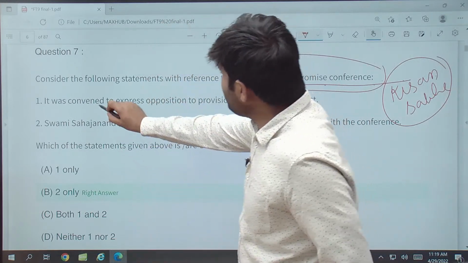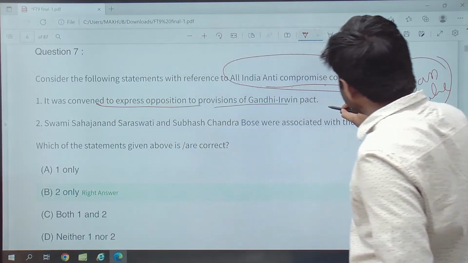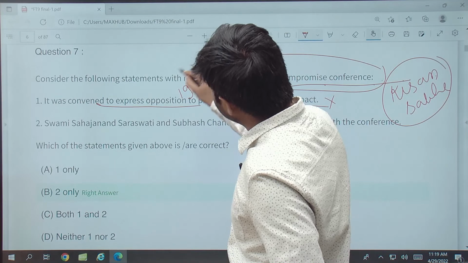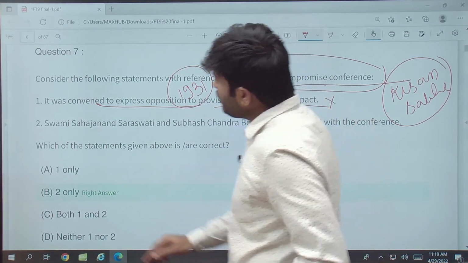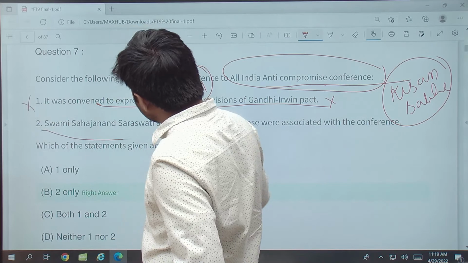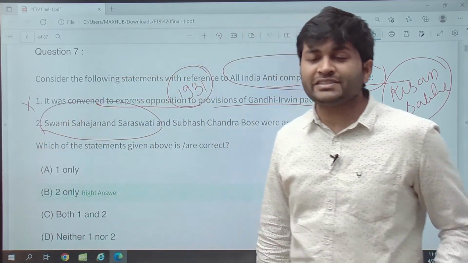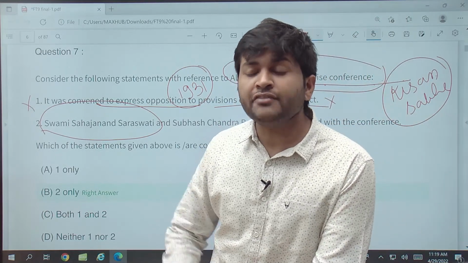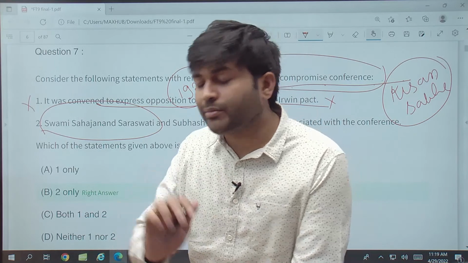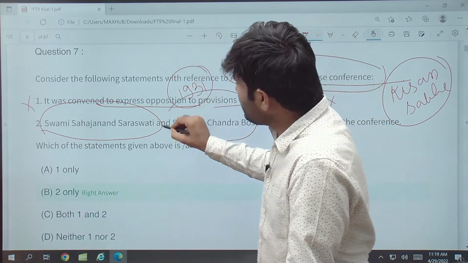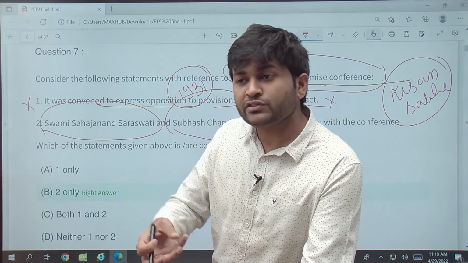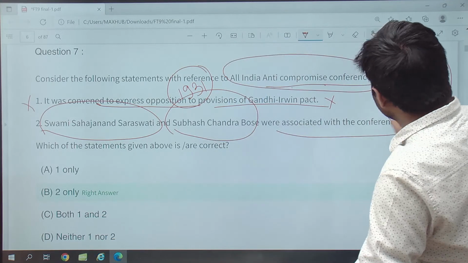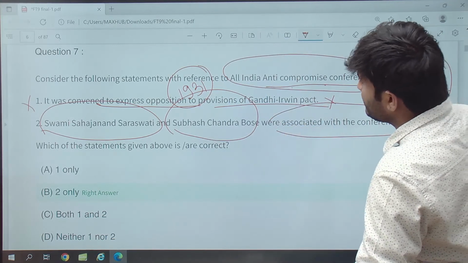So was it convened to express opposition to a provision of the Gandhi-Irwin Pact? No. The Gandhi-Irwin Pact was back in 1931, so this is not the correct option. Swami Sahajanand Saraswati, who was the president in 1936 and the forefront leader in the foundation of the All India Kisan Sabha, and Subhash Chandra Bose, who was the founder of the Forward Bloc, founded within the Indian National Congress in 1939, were associated with the conference. Yes, they were associated.